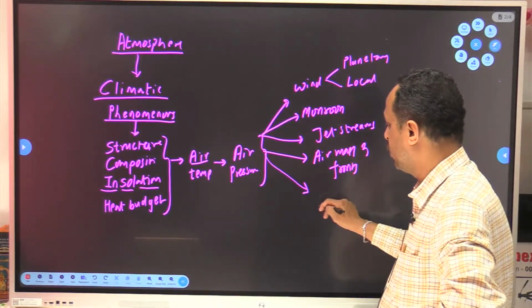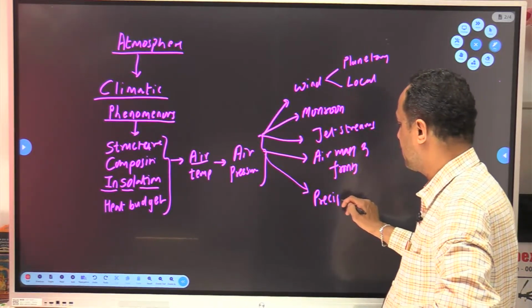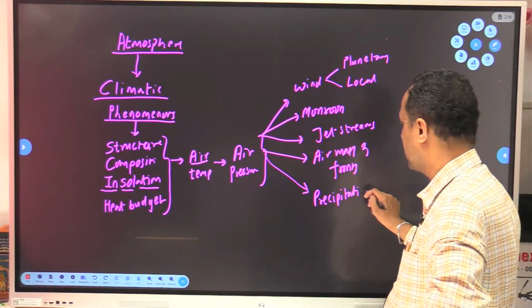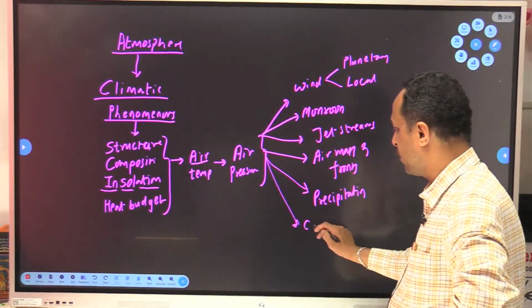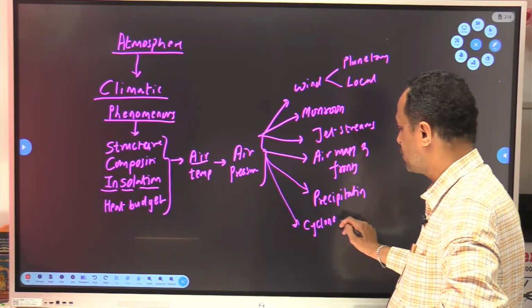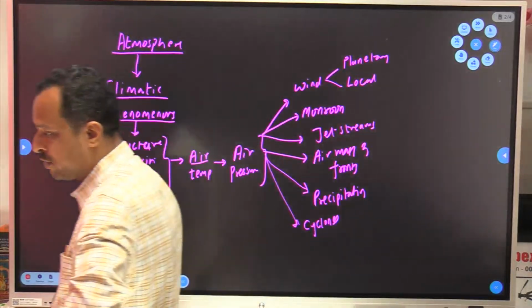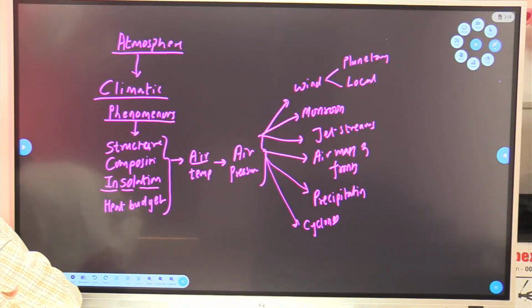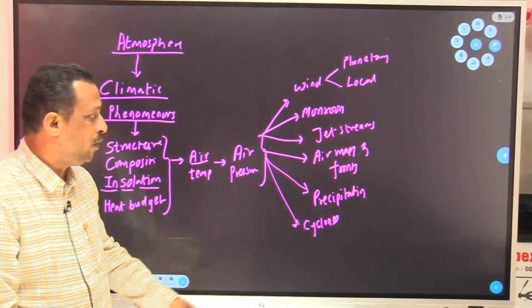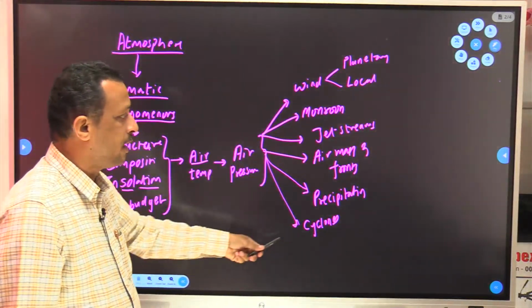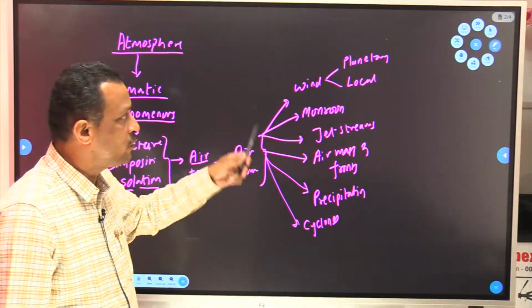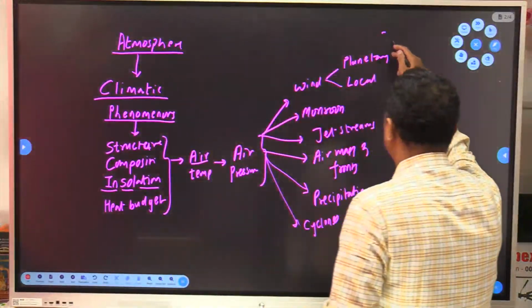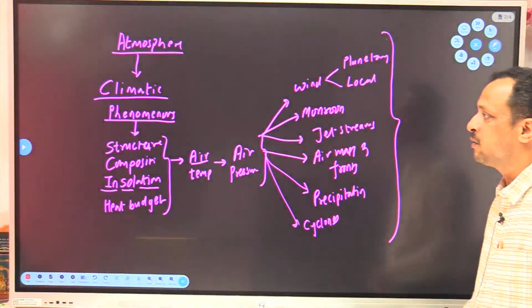Then comes the most important topic, precipitation. Another most important topic, cyclones. Clear? So these are going to be the topics. Clear? These are going to be the topics of what? Of climatology.